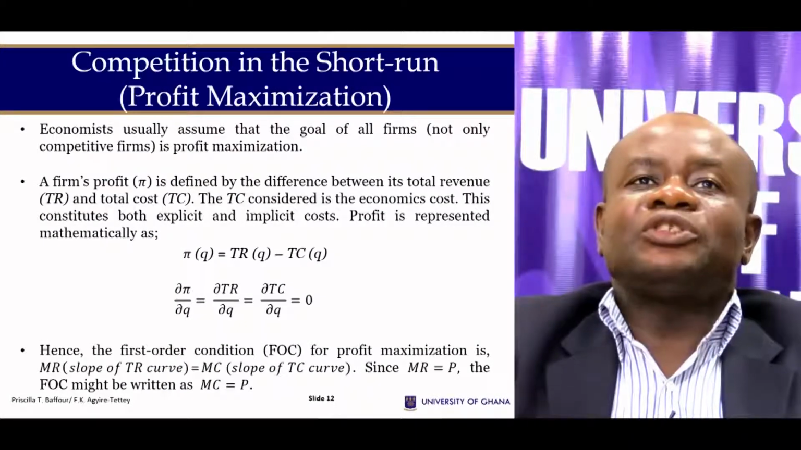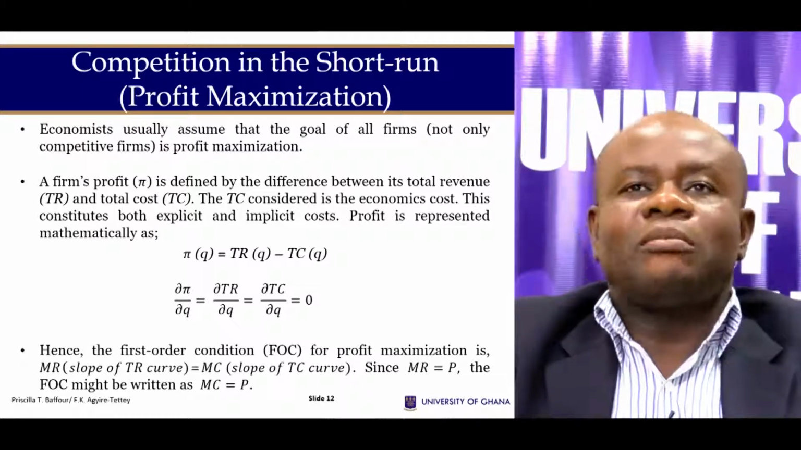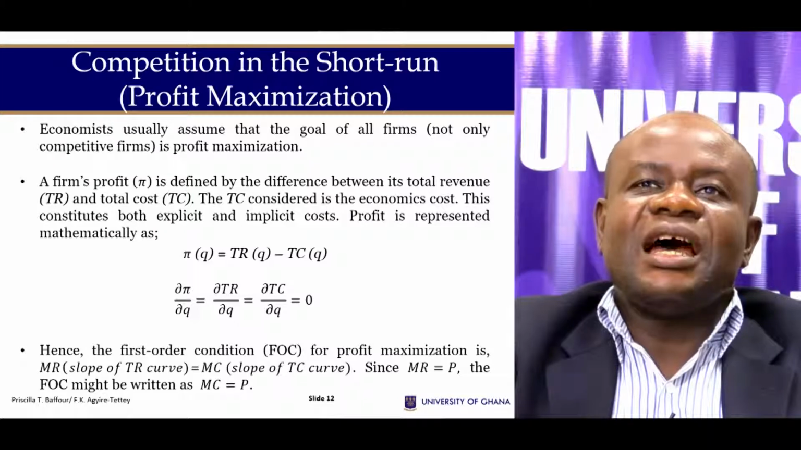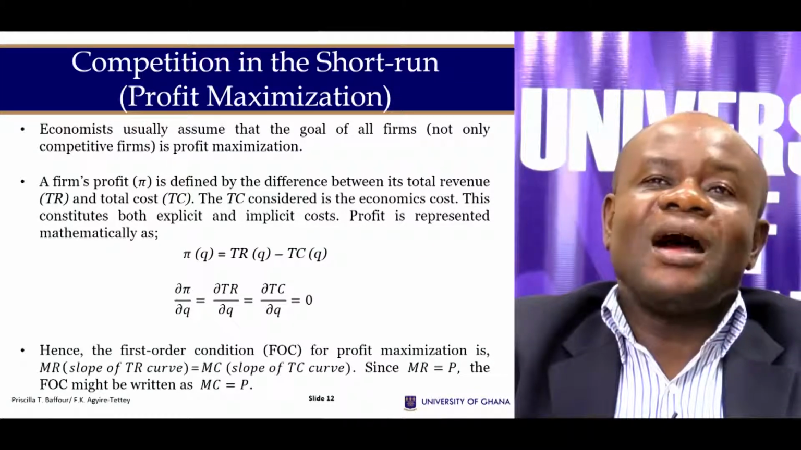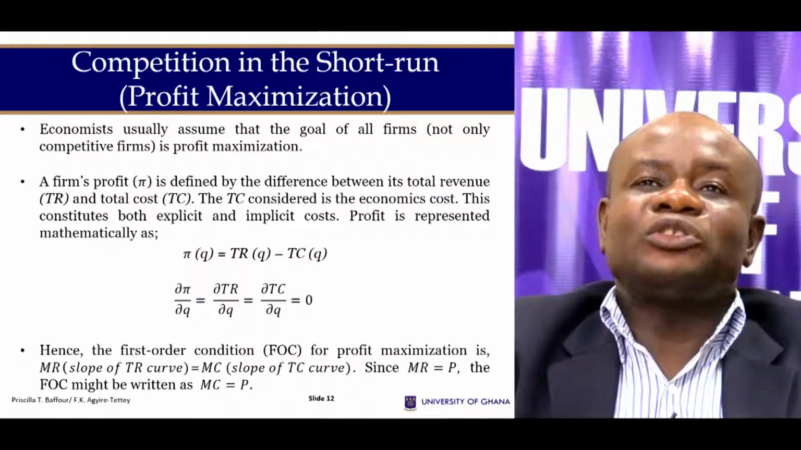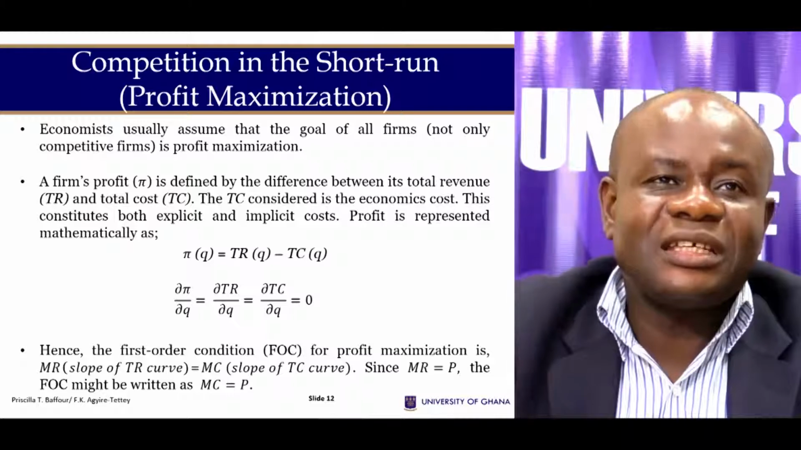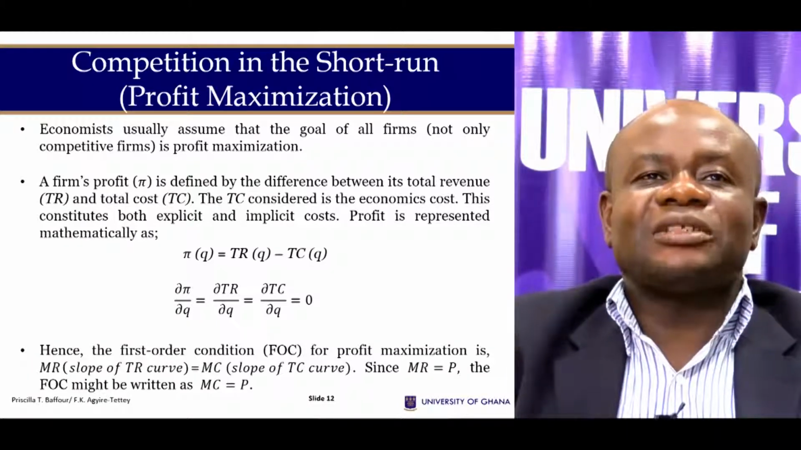Economists usually assume that the goal of all firms is to maximize profit. So not just under perfectly competitive markets, but in all markets, we are going to assume that the firms are aiming at profit maximization. So the question is, how does a perfectly competitive firm maximize its profit?